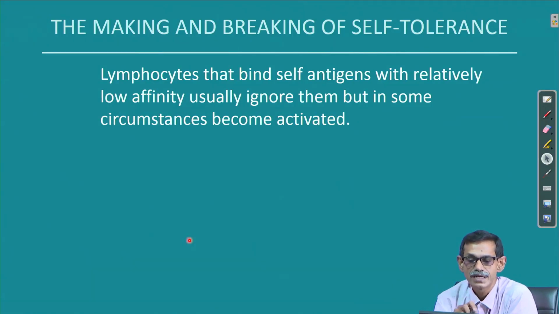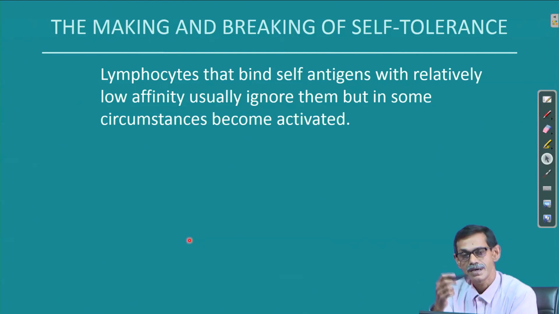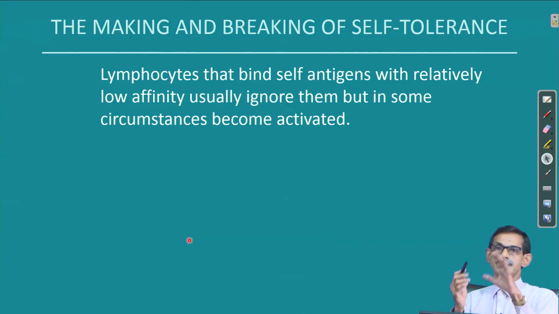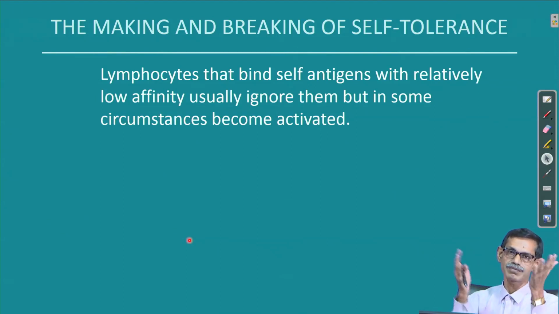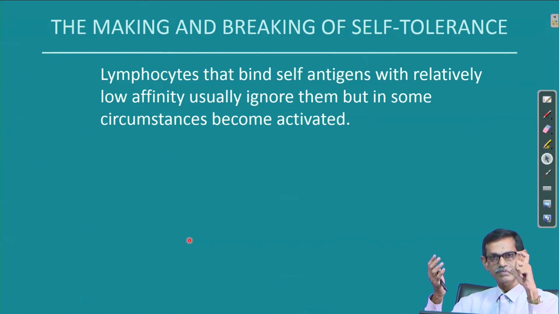The second point: lymphocytes that bind self antigen with relatively low affinity usually ignore them, but in some circumstances become activated. Normally they ignore, but if they are activated, that is not wanted. After coming to the peripheral blood, very mild interactions can happen, because there are always some similarities, since they are all proteins.